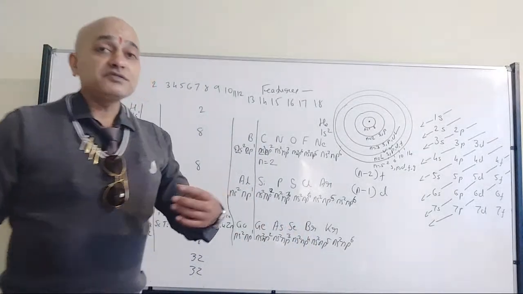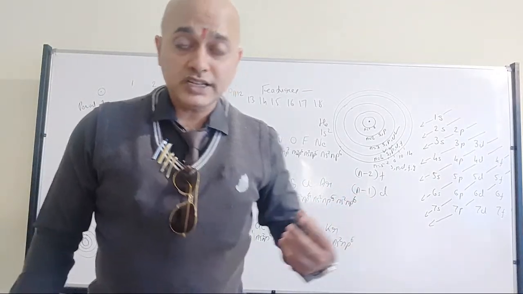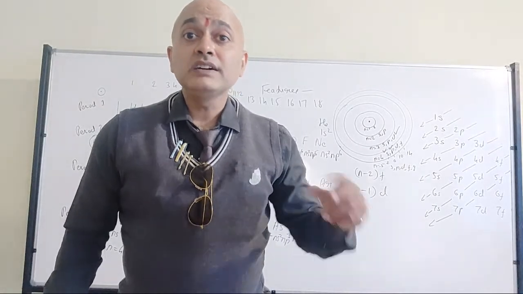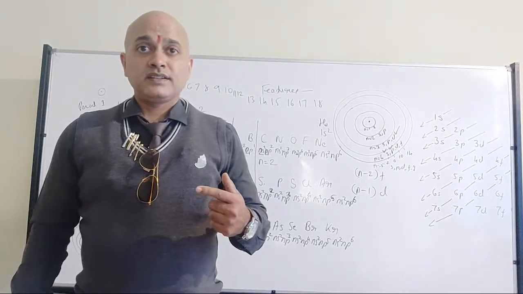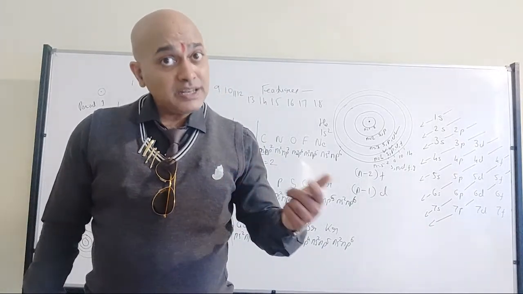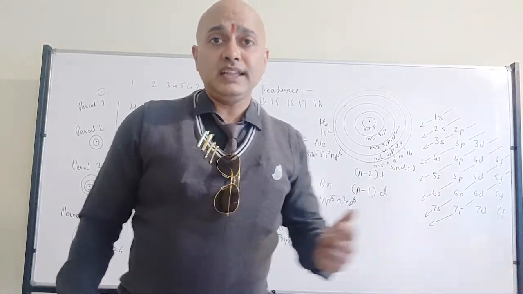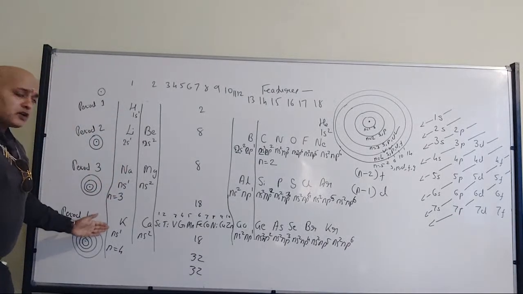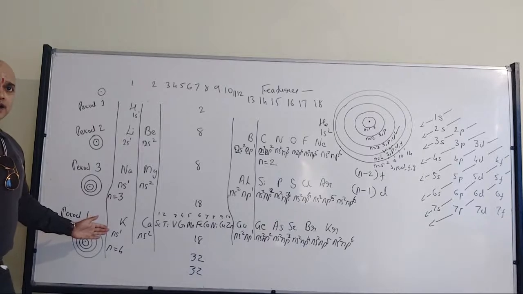Fine. So elements which are present in the same group will have similar outermost electronic configuration. Due to that, they will have similarity in their properties. I am not talking same, I am telling similarity. So group 1, which are called alkali metals, we are going to discuss in detail in S block elements.